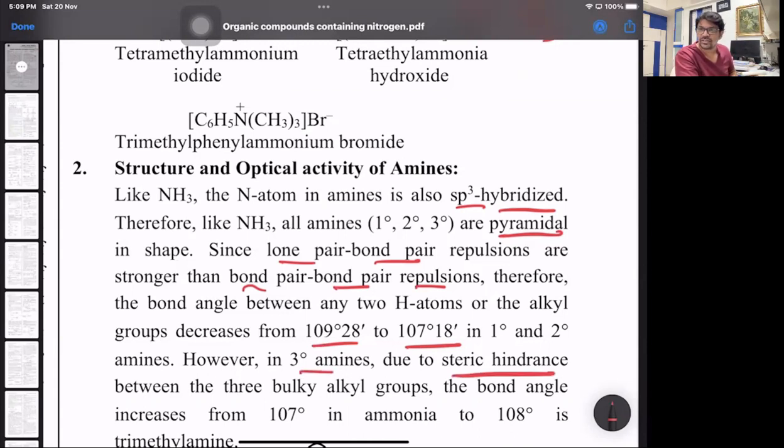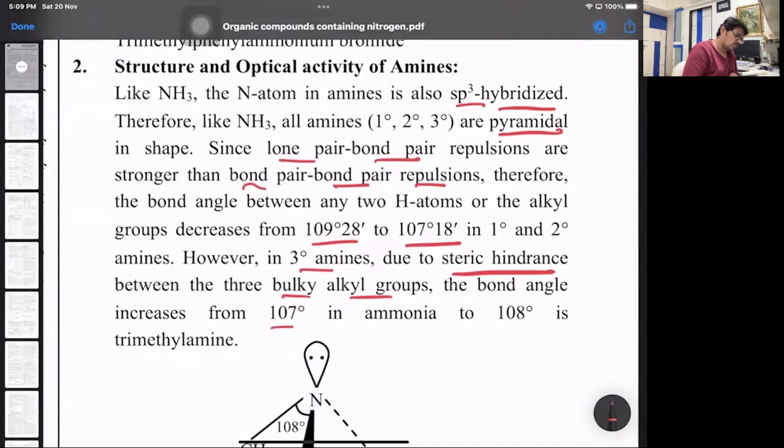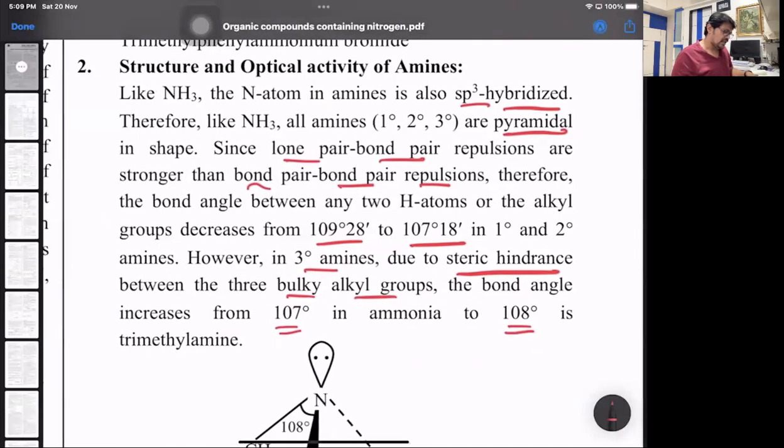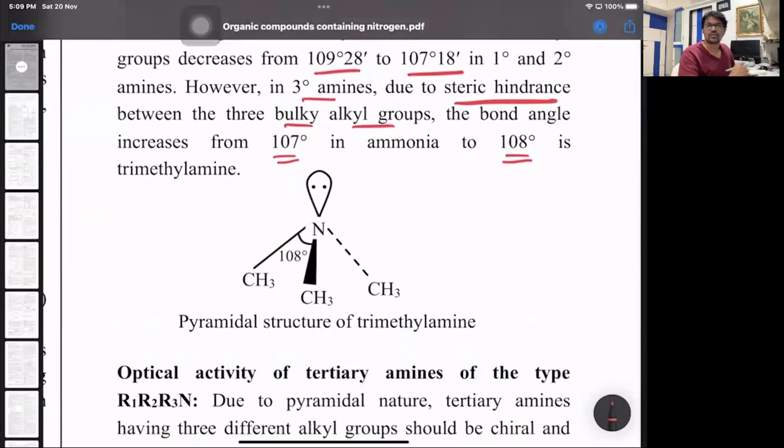What is steric hindrance? Three-dimensional arrangement of atoms or groups in space, which will block the path of the incoming group. That's called steric hindrance. So because of the bulky alkyl groups, the bond angle increases from 107 degrees to 108 degrees. That's the structure we have for trimethylamine.